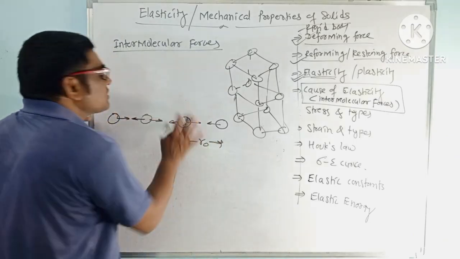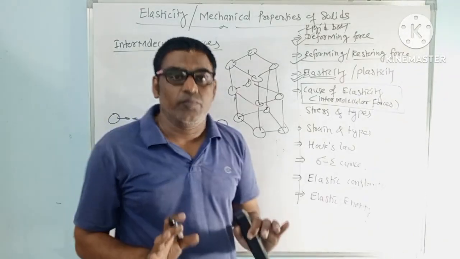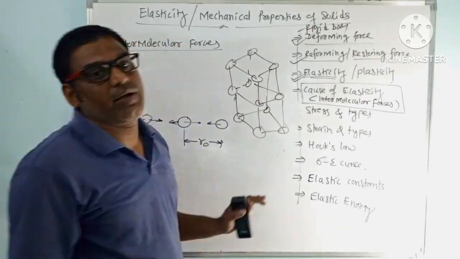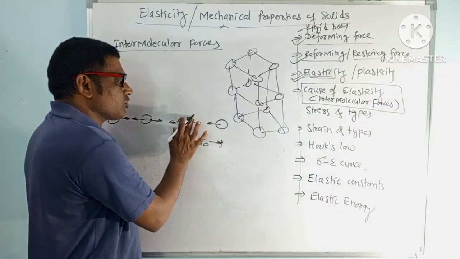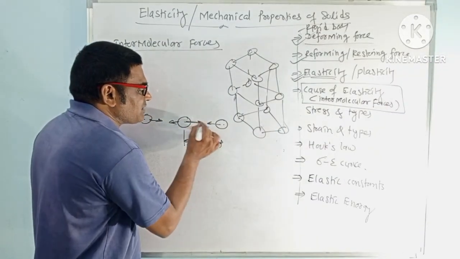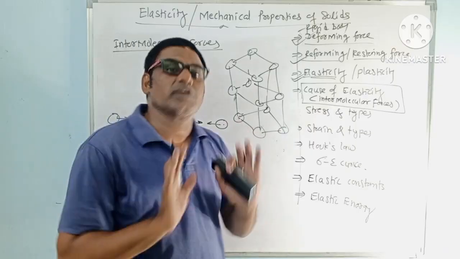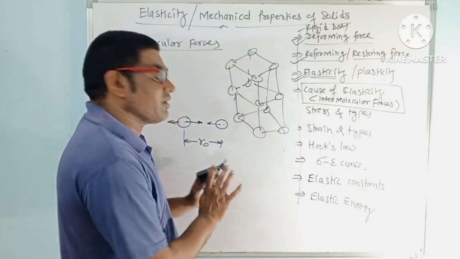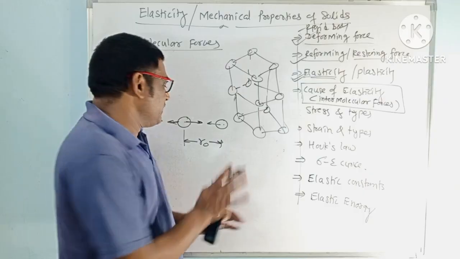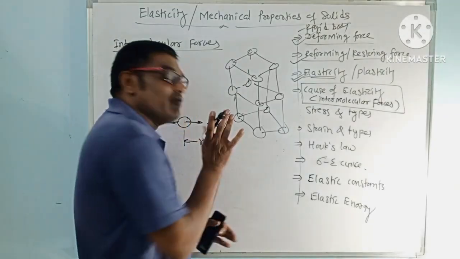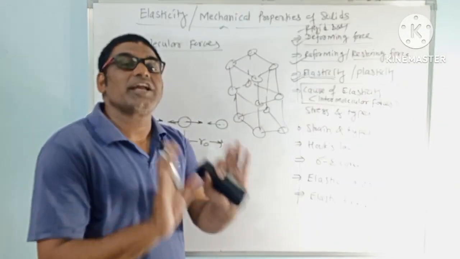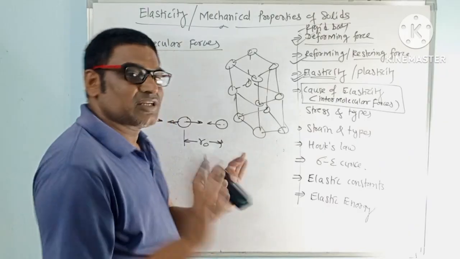So the net force on this molecule is 0. They are in equilibrium, and at equilibrium they have minimum potential energy, with a specific distance between them at standard pressure and temperature conditions.